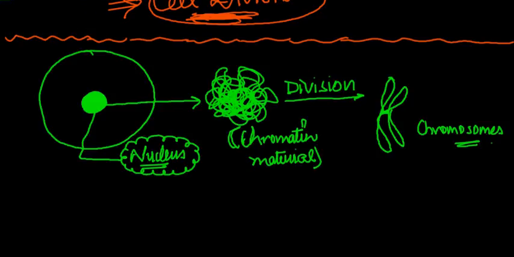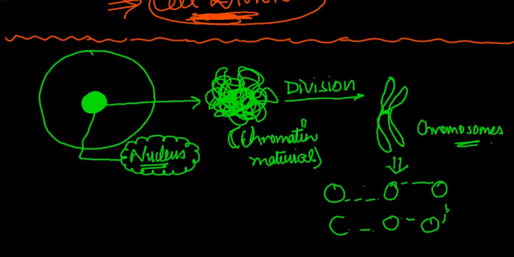These chromosomes basically are the genetic material, and in these chromosomes you have particular proteins. These proteins are called histones. So you have somewhat this kind of protein. So they are bound with a particular bond kind of thing. And these proteins present in the chromosome are called histones.